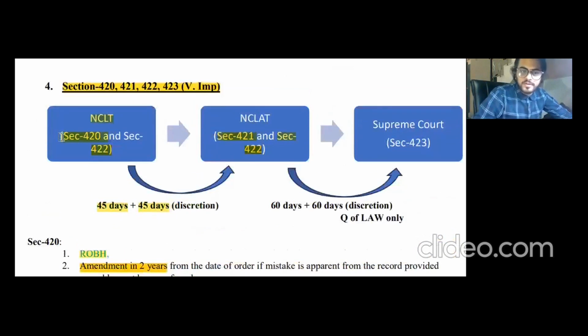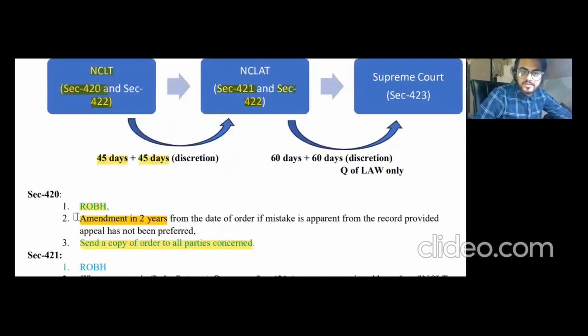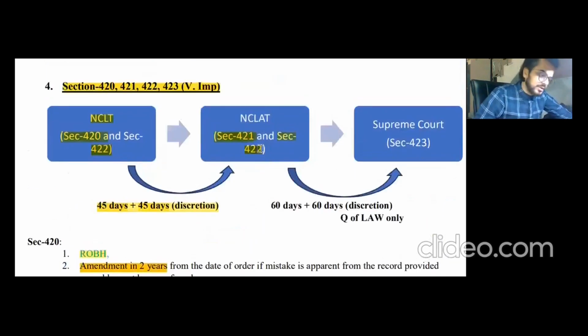Section number 420 is already covered, which talks basically about one thing mainly, that is amendment in 2 years if the mistake is apparent from the record. 422 talks about the expeditious disposal of the case, 3 months plus 90 days. And section number 421 talks about the appeal if the order of NCLT is aggrieving the other parties. Then 45 days plus 45 days is given to the aggrieved party. All right. If after the order of NCLAT a party is aggrieved on the question of law only, then within 60 days the same can be filed with the Supreme Court, and 60 days discretion also can be given after giving the opportunity of being heard.